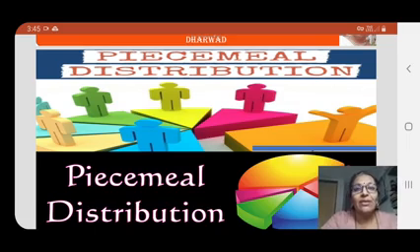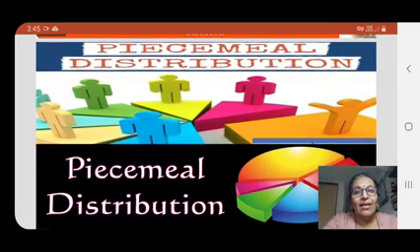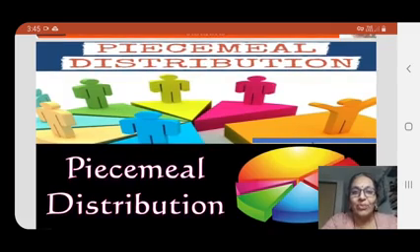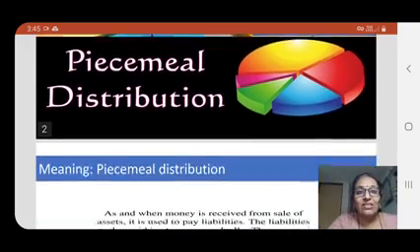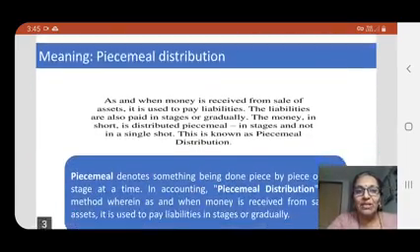Part by part, the firm is going to make the payment, because when the firm wants to dissolve, the assets have to be sold in the market. All the assets cannot be sold at once. So as and when the firm sells the assets, it receives a certain sum of money. The same amount is utilized to make the payment of liabilities, right? So this system itself is called piecemeal distribution.